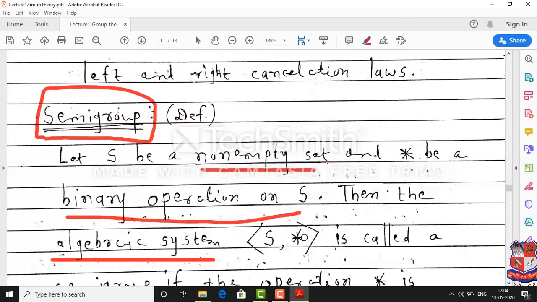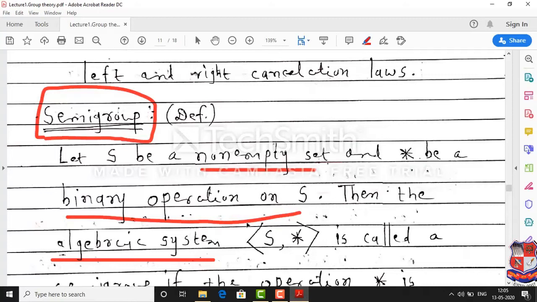You may have more than one binary operation on the given non-empty set, and you can have more than 2 also. So the given non-empty set along with a finite number of binary operations is known as an algebraic system.